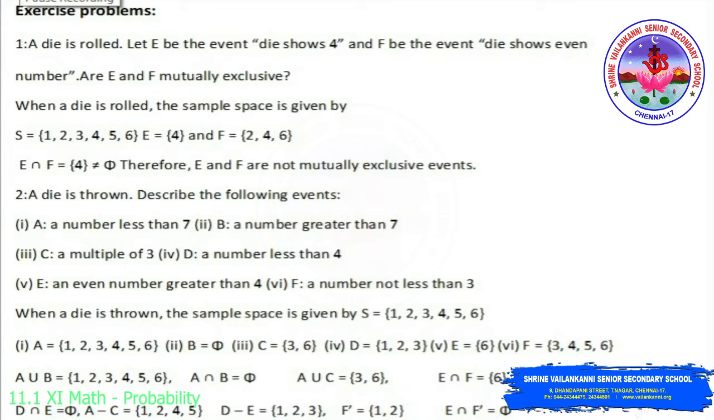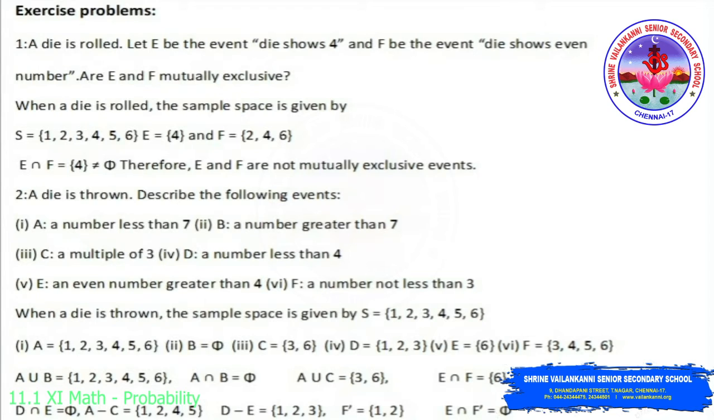Then E intersection F, the common element between E and F, which is 6. Then D intersection E. We have 1, 2, 3 in D and 6 in E. So there is no common element in between these two sets. So we have D intersection E equal to ∅.